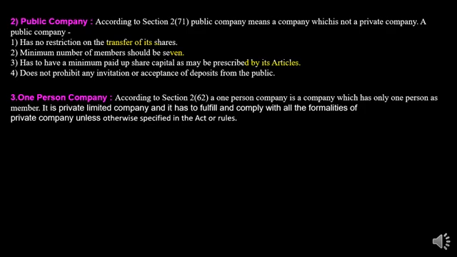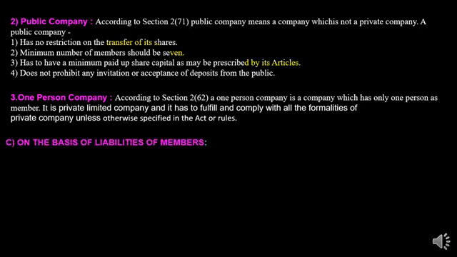Next is the one person company. As the name suggests, student, in a one person company only one person will be there. According to section 2 subsection 62, a one person company is a company which has only one person as a member, and it is a private limited company. It has to fulfill and comply with all the formalities of a private company unless otherwise specified in the act or the rules. Means it is just like the private company. One person company is very similar to a private company, but the situation is a little bit different. In this kind of company only one member will be there.